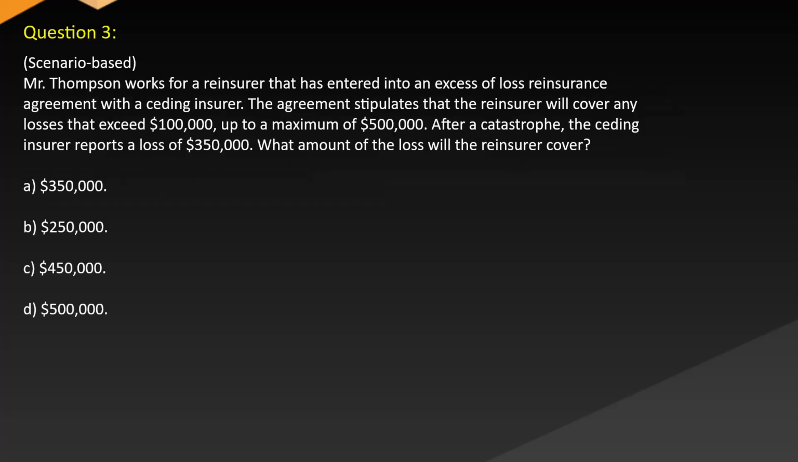Question 3. Scenario-based. Mr. Thompson works for a reinsurer that has entered into an excess of loss reinsurance agreement with a ceding insurer. The agreement stipulates that the reinsurer will cover any losses that exceed $100,000 up to a maximum of $500,000. After a catastrophe, the ceding insurer reports a loss of $350,000. What amount of the loss will the reinsurer cover? A. $350,000. B. $250,000. C. $450,000. D. $500,000.